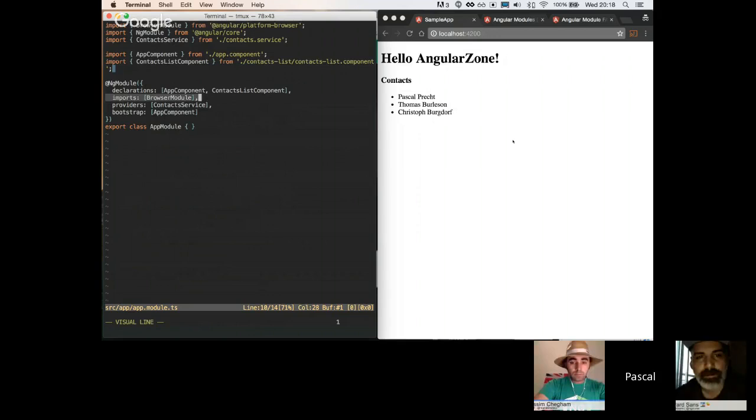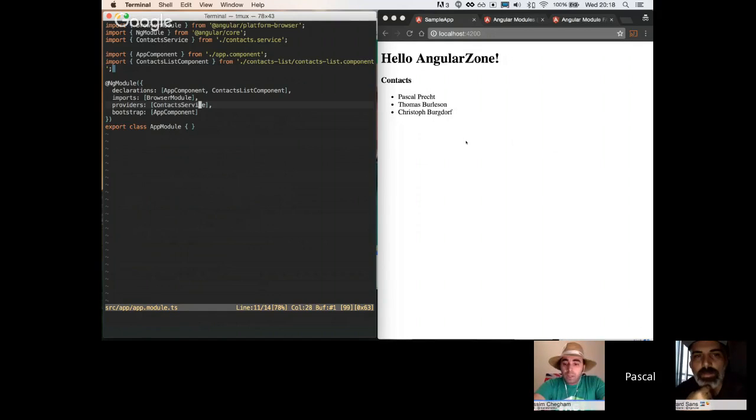Right. We import BrowserModule because that makes sure that our module runs in the browser. And it also comes with some other cool features like core directives, ngFor and ngIf. So the reason that we can use ngFor to generate this list is actually because BrowserModule is imported. Because BrowserModule exports another module called CommonModule, and that actually has the ngFor and ngIf directives.